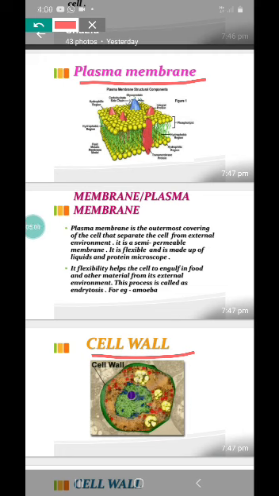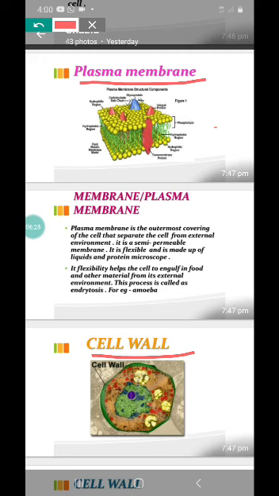Let us first go to the cell plasma membrane. Where do you find this plasma membrane? The plasma membrane is the outer covering of the animal cell.